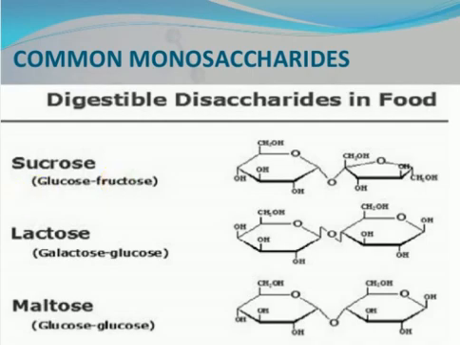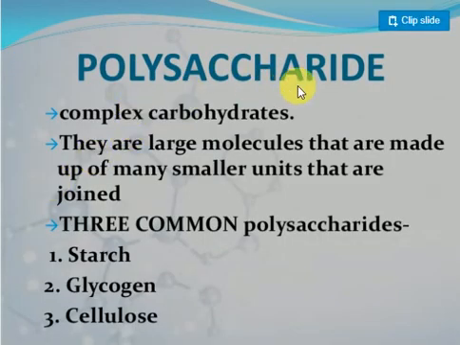Next point. Look at the polysaccharides. What does poly mean? Many sugar units joined together to form one type of compound is called a polysaccharide. Polysaccharides are complex carbohydrates. They are large molecules made up of many smaller units that are joined together.